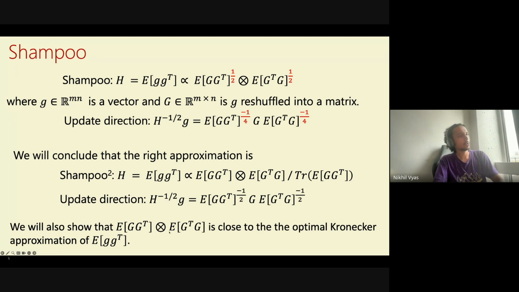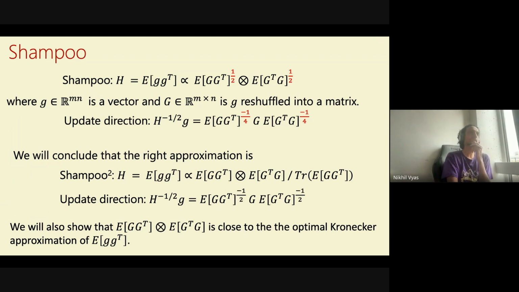Okay. So what we will in fact show is that this approximation that we are doing, which is like instead of power half, power ones, is actually close to the optimal Kronecker approximation of this matrix. I won't directly address how good the optimal Kronecker approximation is; we'll see empirical plots, but not theoretically. What we will address is that this is basically the optimal Kronecker approximation. So you can't do better approximation of this matrix than this object, which is the square of the Shampoo object, unless you go beyond the Kronecker product form.